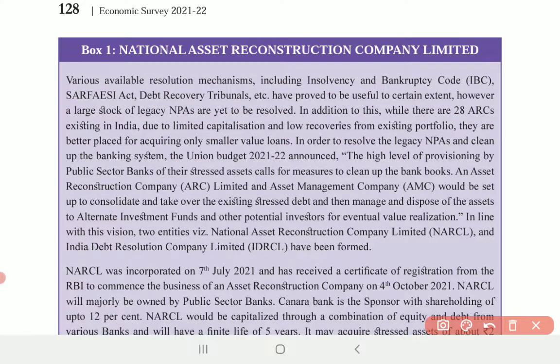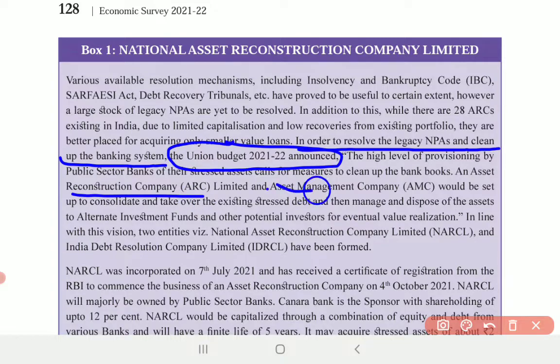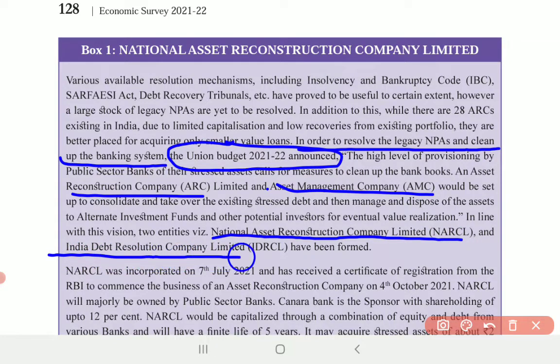So, in order to resolve the legacy NPAs and clean up the banking system, the Union Budget announced the creation of an Asset Reconstruction Company and an Asset Management Company, and accordingly, National Asset Reconstruction Company Limited and India Debt Resolution Company Limited were formed.